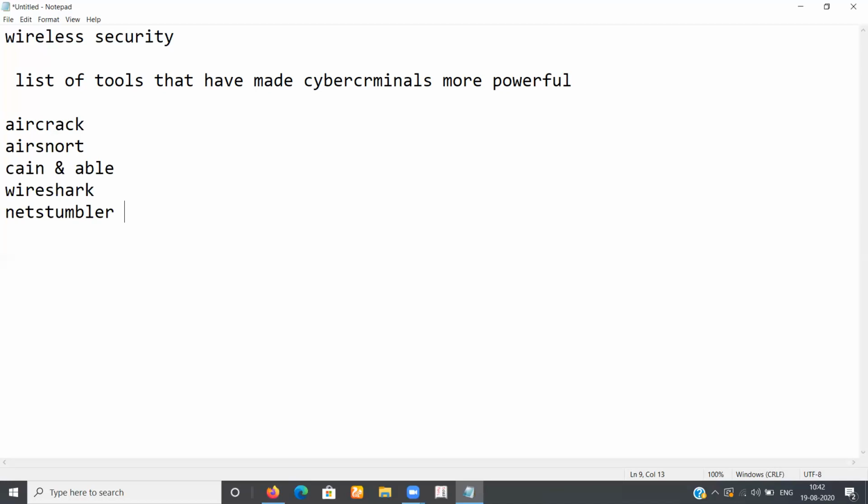So in this lecture, we'll be learning about the different security postures that exist in the wireless domain. So what is wireless security? Wireless security revolves around the concept of securing wireless networks from malicious attempts and unauthorized access.